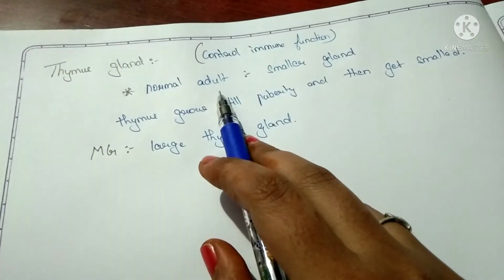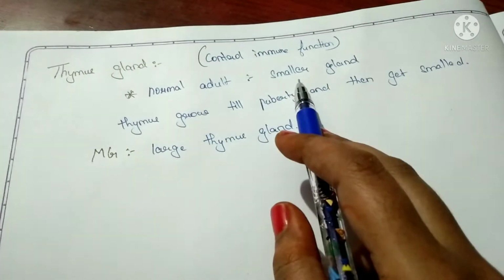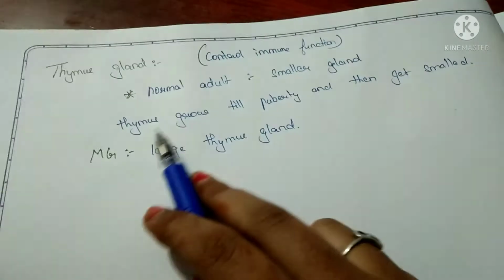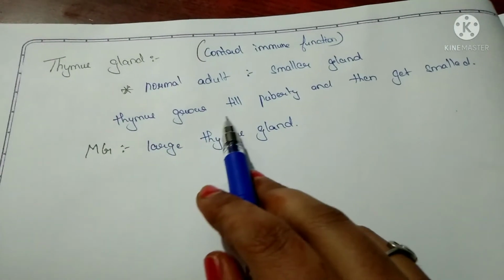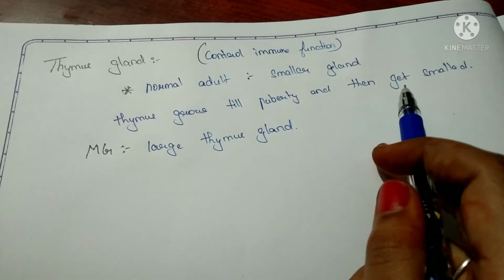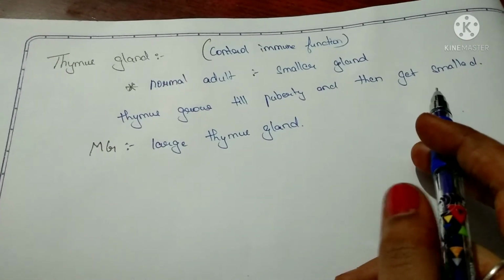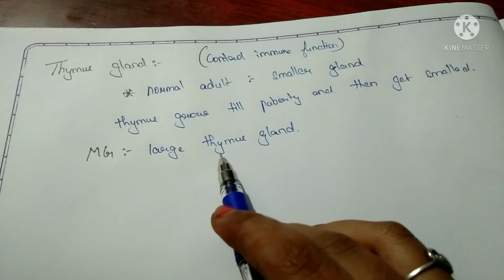In a normal adult, the size of the thymus gland will be small. The thymus actually grows until puberty and then it gets smaller in size. So in a normal adult, it will be smaller.